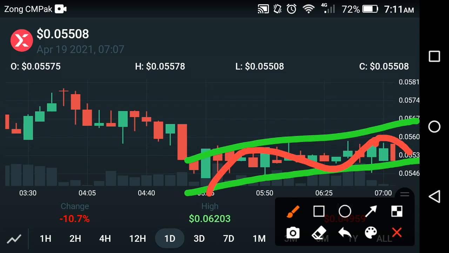As you can see here, they go like that friends. They go like that, maybe they fast down. We can't say about the future of any cryptocurrencies, but there is a lot of chance for them to move upward, and 30% chance they fast down, 70% chance they move upward.